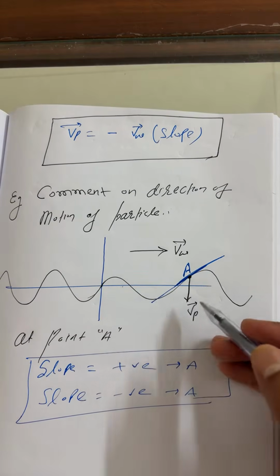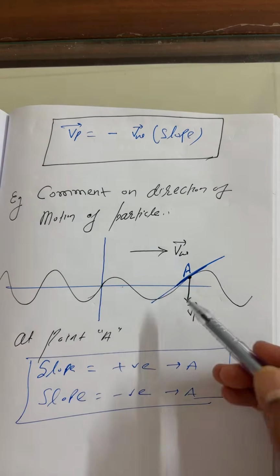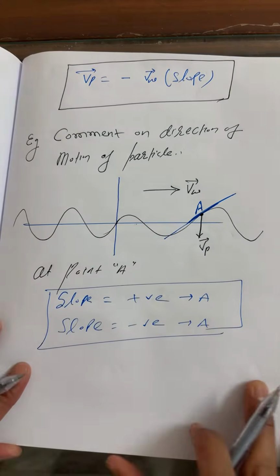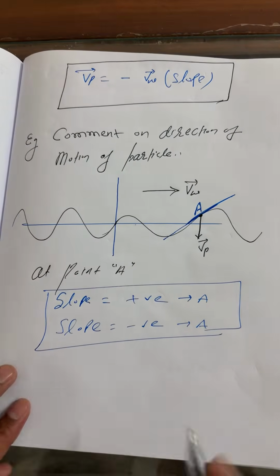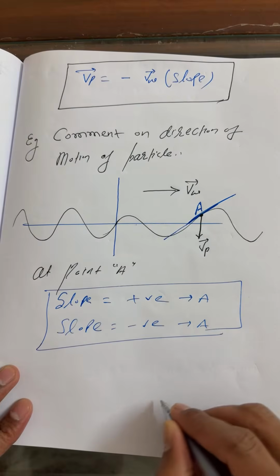Sagar, listen to your query. I'll explain it here, then you can understand. Just draw this diagram, this much only.